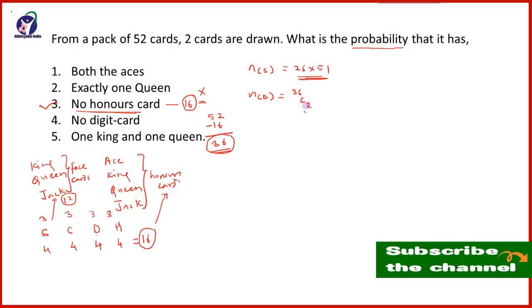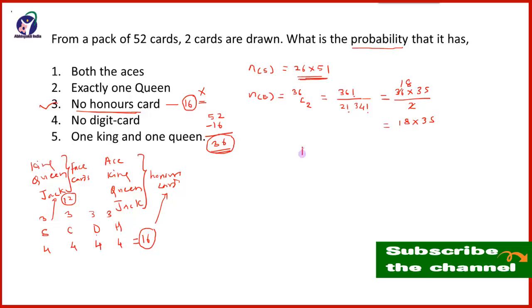36C2, because 2 are favorable for us out of 36. So it will be 36 factorial divided by 2 factorial into 36 minus 2, that is 34 factorial. So this will be 36 into 35, because after that it will be 34 factorial. This 34 factorial will get cancelled and it will be 36 into 35 upon 2 factorial, that is 2. So which is equal to 2 18s are 36, and so it is 18 into 35.